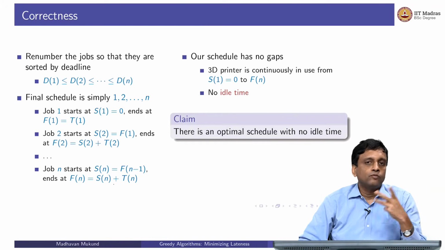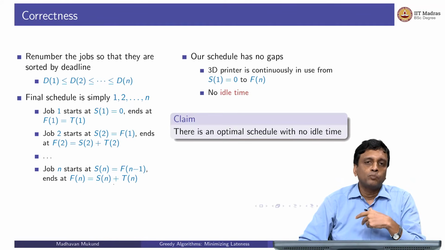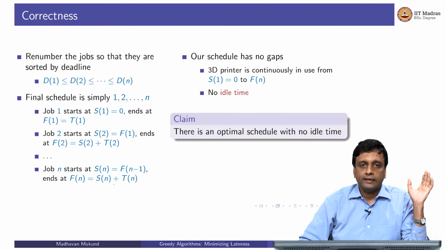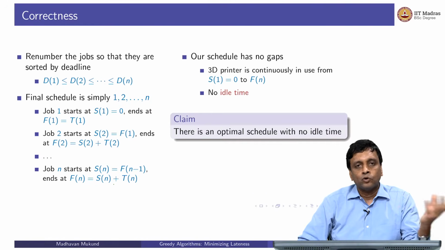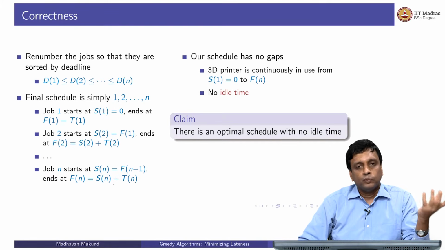So supposing I have 2 jobs, each of which take only time 1, and each of them has a deadline of 100, then I have many different ways in which I can schedule them. I can wait and put them after time 99. So one at 98 and one at 99, and I will still finish within the deadline. Remember that if we finish within the deadline, we don't count the lateness. So we are not asking anything about jobs which finish ahead of the deadline.